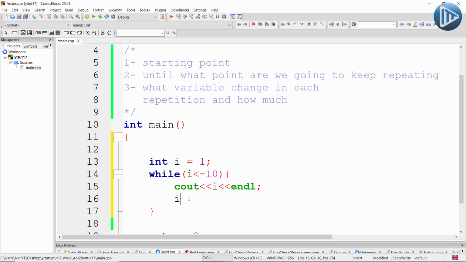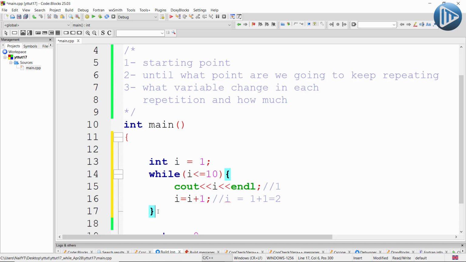In this case, we add 1 to our i variable at the end, so that after printing the number 1, i, which is currently 1, will increase by 1. So at the end of this repetition, i will become 2, or what's stored inside i is going to be 2.